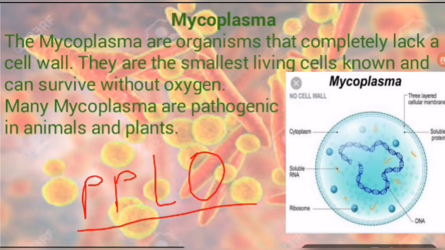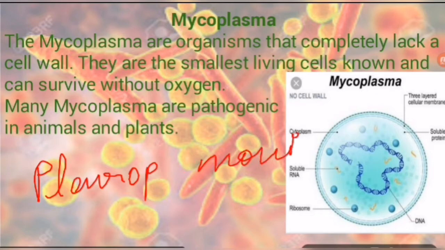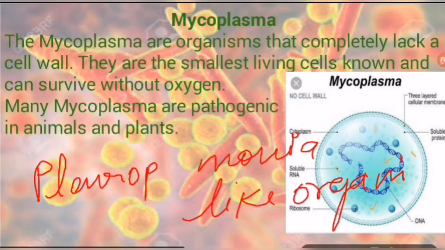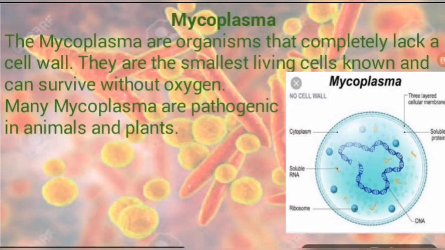So what does it mean? PPLO, pleuropneumonia like organism. This is the full form of PPLO. Students, why is it called so, pleuropneumonia like organism? It is called so because it causes the pleuropneumonia disease.